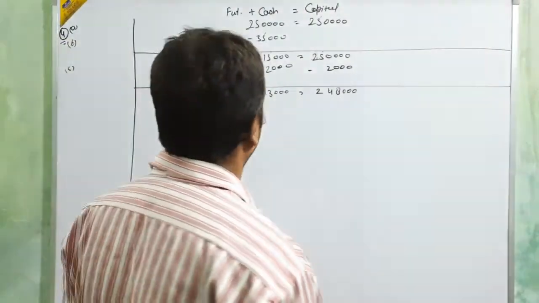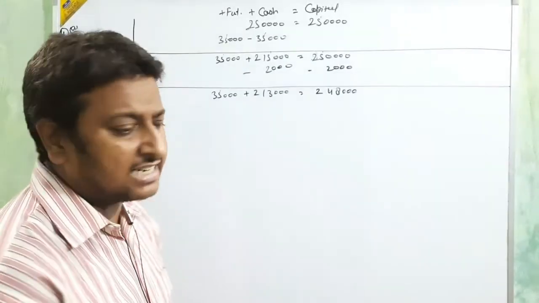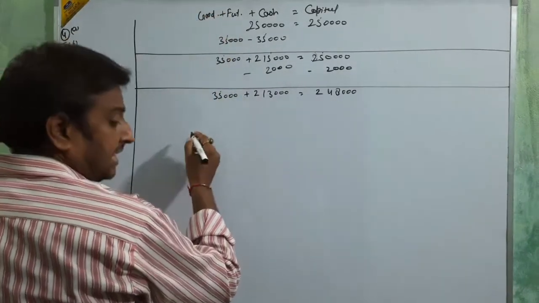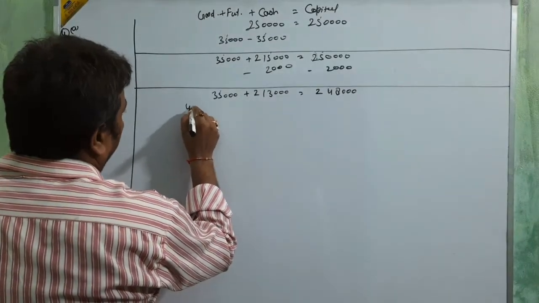He purchased goods, beta. When he purchases goods, a new head comes, goods, and goods are assets, which we show on the asset side. The goods amount is 40,000.